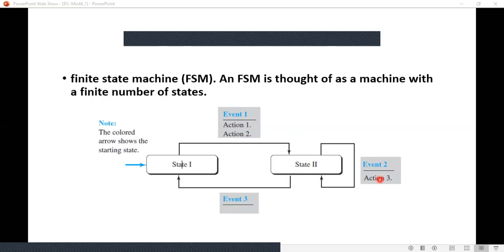The machine starts in state 1. I told you this arrow mark represents the start. If event 1 occurs, the machine performs actions 1 and 2 and moves to state 2.